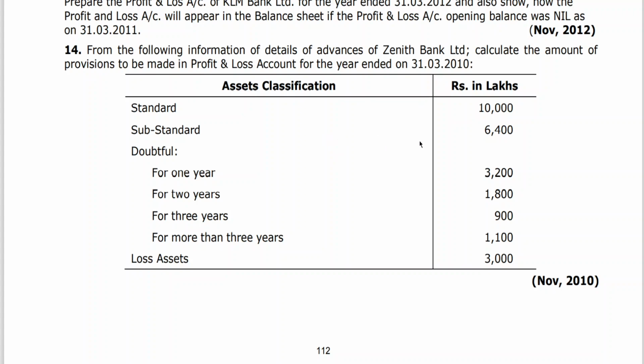Standard assets 10,000 lakhs, substandard 6,400 lakhs, doubtful for 1 year 3,200, for 2 years 1,800, for 3 years 900, for more than 3 years 1,100, loss assets 3,000. Now he is asking us to calculate the provision.